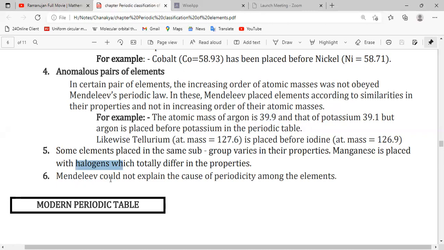Sixth, Mendeleev could not explain the cause of periodicity among the elements. Why, when elements are arranged in increasing order of their atomic masses, is there repetition of chemical and physical properties? He didn't explain that.